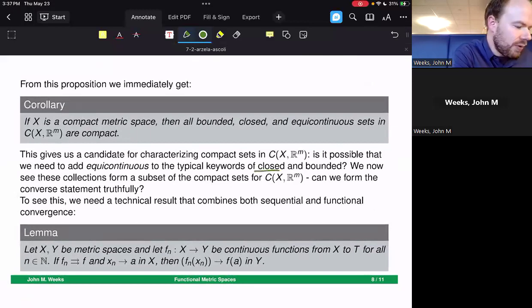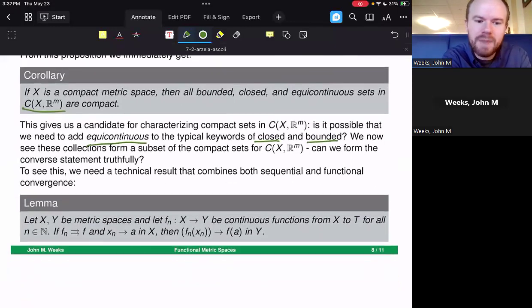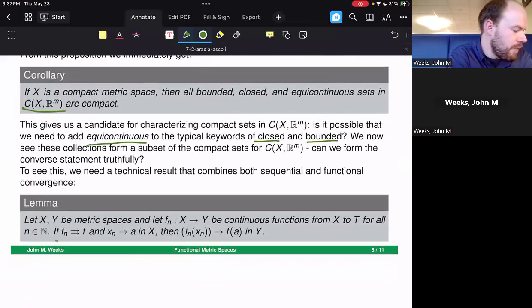So if we add closed and bounded, our normal typical keywords for a compact set inside of Rm, and if we add equicontinuous to it, is that good enough to characterize compact subsets of continuous functions? To see this, let's get a quick technical result. We've done some problems a little bit similar to this in our homework so far, but you might want to make sure that it kind of works in terms of